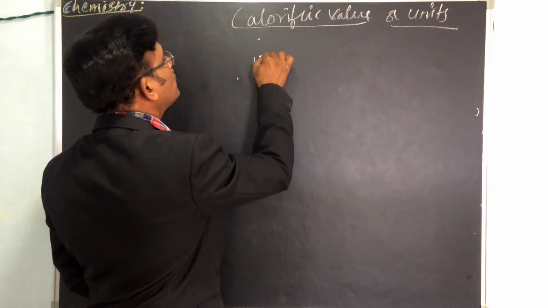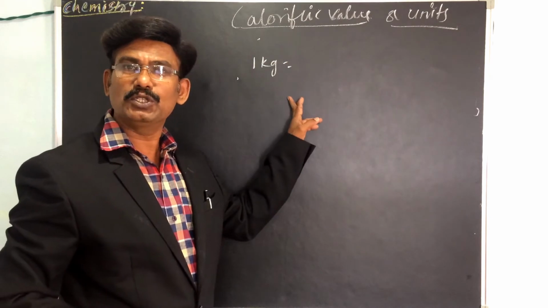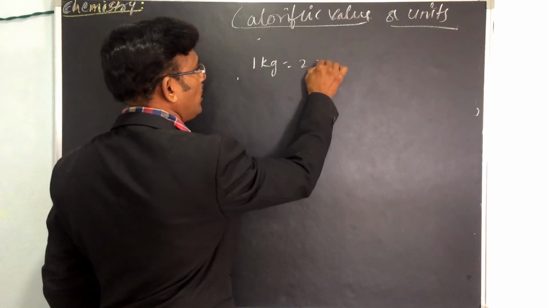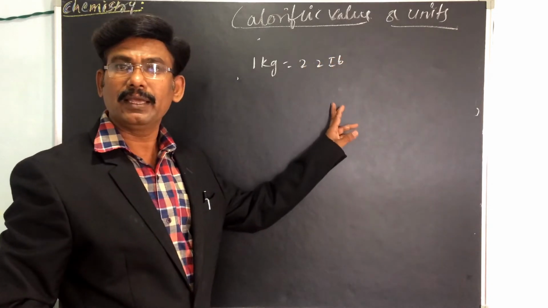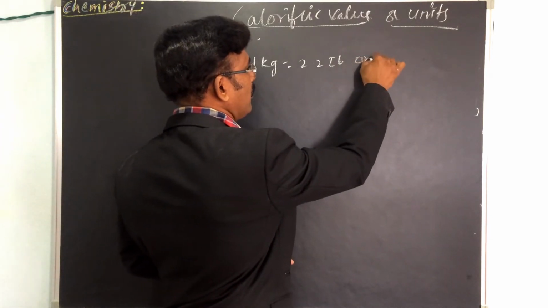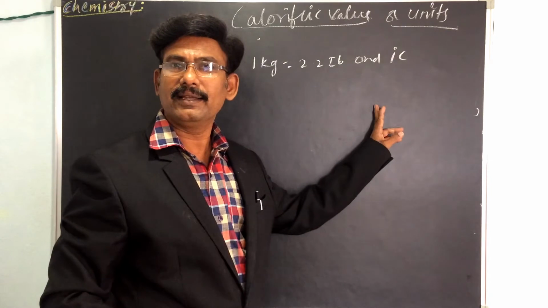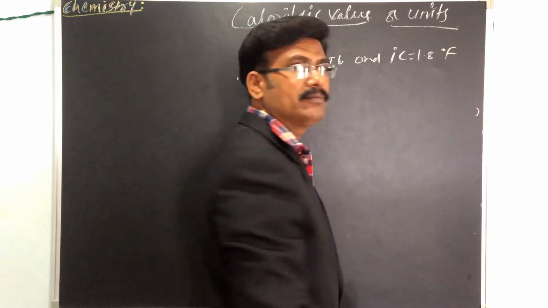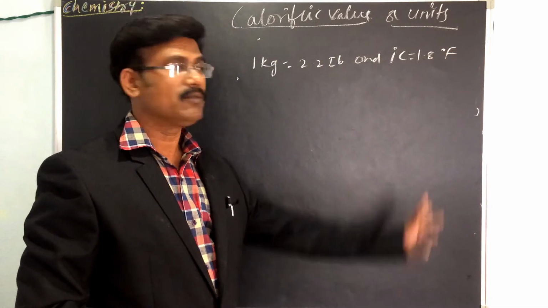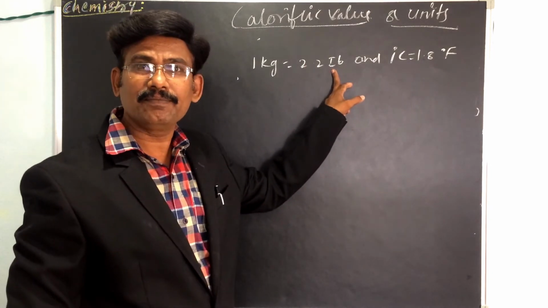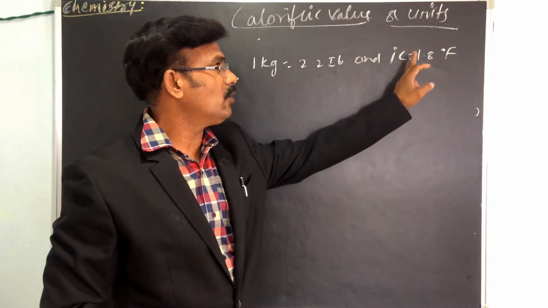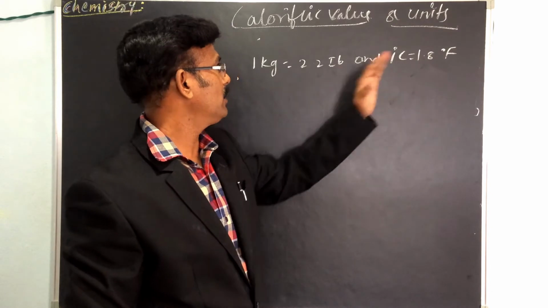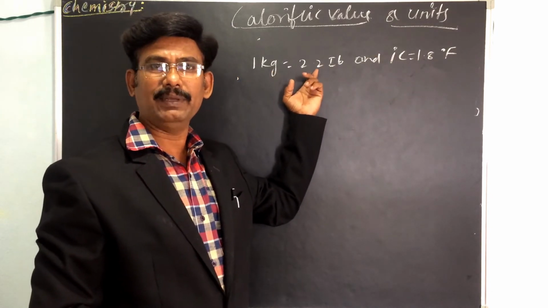So 1 kg is equal to 2.2 lb, and 1 degree centigrade is equal to 1.8 degrees Fahrenheit. Here kg is equal to 2.2 lbs.